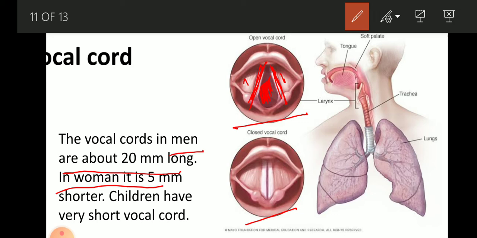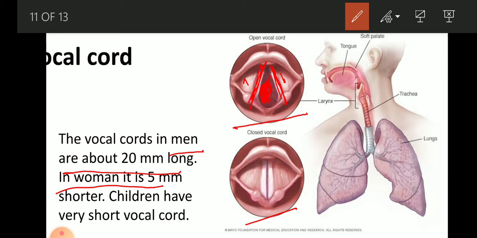So the sound produced by the vocal cord depends on the structure of the vocal cord, that is the size of the vocal cord, the thickness of the vocal cord, and also the gap or the slit of the vocal cord. If the gap is very narrow, then the sound will be different from when the gap is wide. Sometimes the opening of the vocal cord is broad, that means the gap is more, and sometimes the gap is very narrow. So different types of sound will be produced by it.